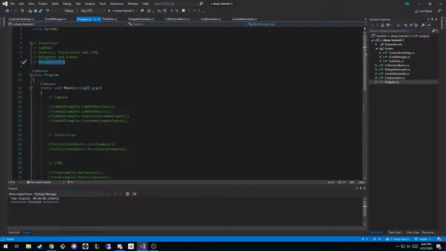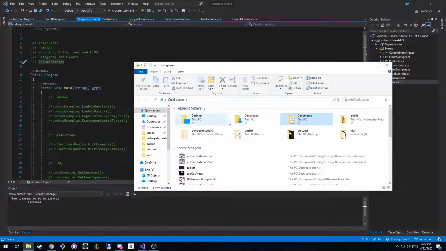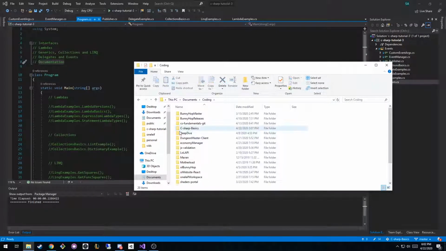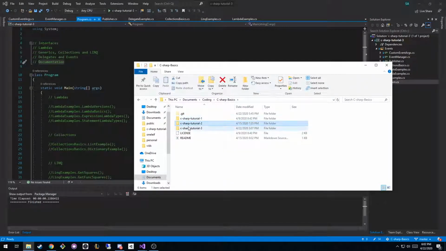So that way, we have a playground for you guys to test all these cool things that we're learning. For those of you that are unaware, in the description of each of the live videos is a link to the Github repository, and in the Github repository is a folder for each of the individual projects. When you download the Github repository, it will look like this folder, and when you go into this folder, you'll see C# tutorial 1, 2, and 3. If you want to open up one of the tutorials, you just double-click on the solution file, and that'll open it in Visual Studio.